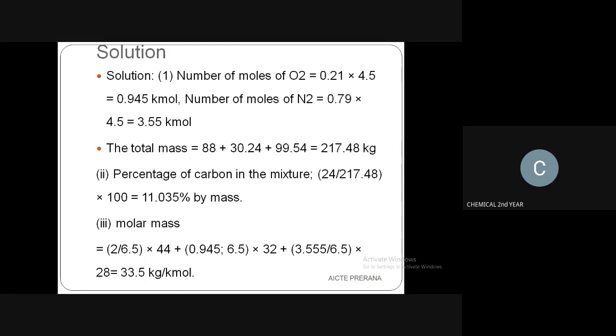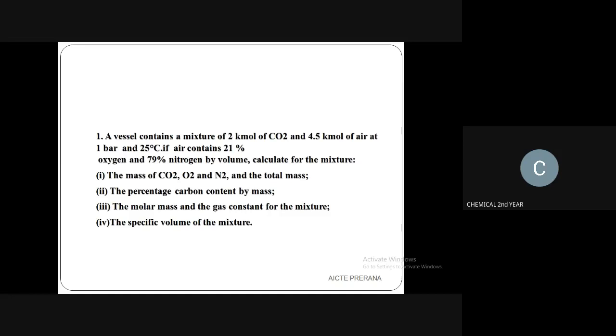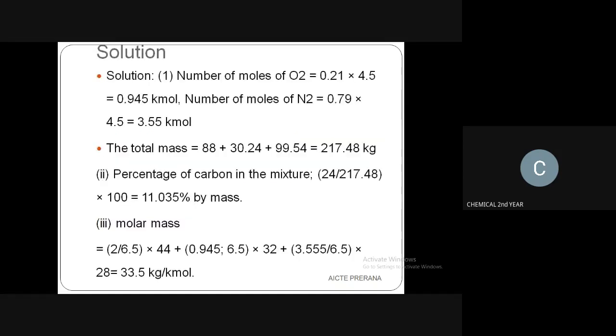O2 is 21%, as they have given us. So this is a fraction, and we are going to convert it to mole fraction, that is 0.21 into 4.5. Then 0.21 into 4.5 is 0.945 kilomole. That is the number of moles for oxygen. Next, for nitrogen, what they have given here is 79%.